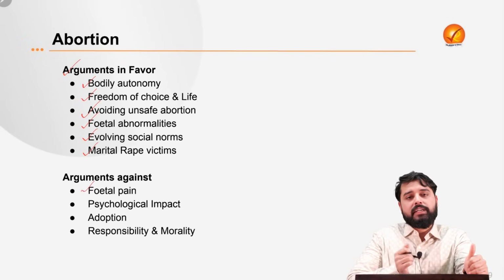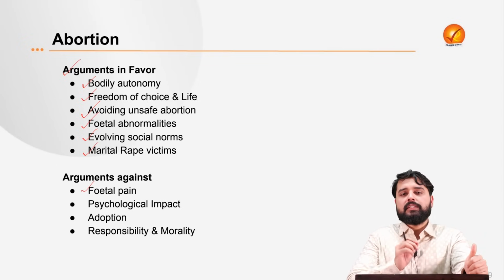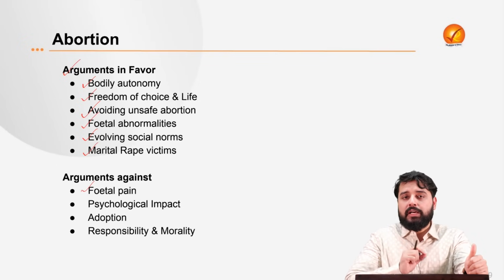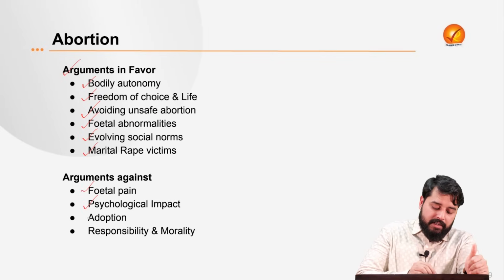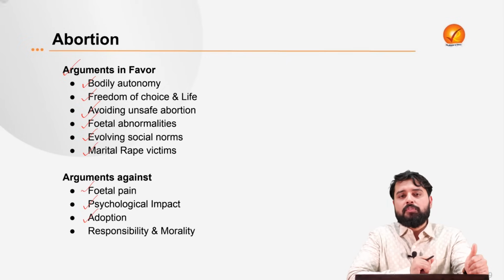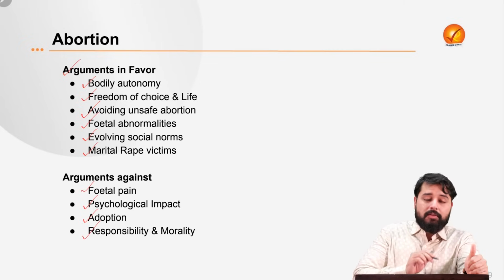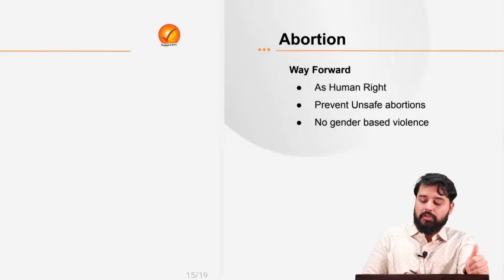There are certain arguments against allowing abortion too. One, it may cause fetal pain also, that is, the fetus also has a right to life, and it can have a devastating psychological impact too. For example, as per some empirical studies, women who undergo abortion experience depression also. And for the sake of adoption, the abortion should not be allowed. That is, the number of babies who are available for adoption in future might come down. And the parents, the mother should behave responsibly, and her own morality should also be taken into account. These are some of the arguments against allowing abortion.